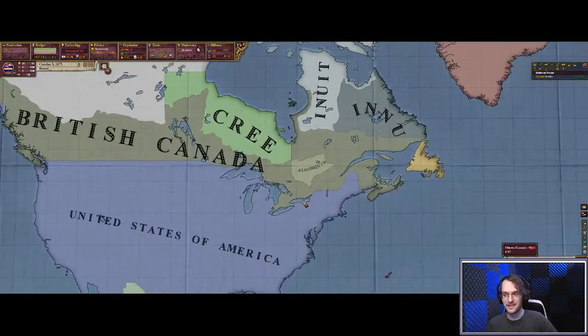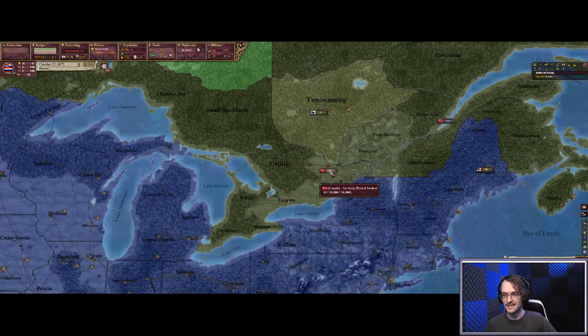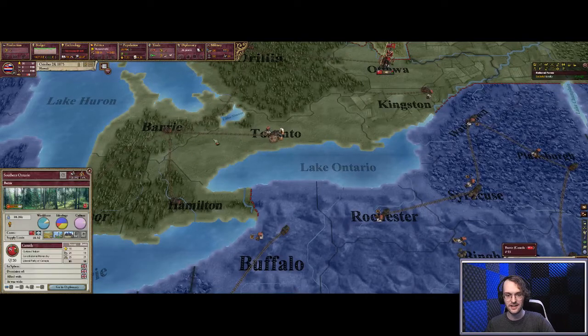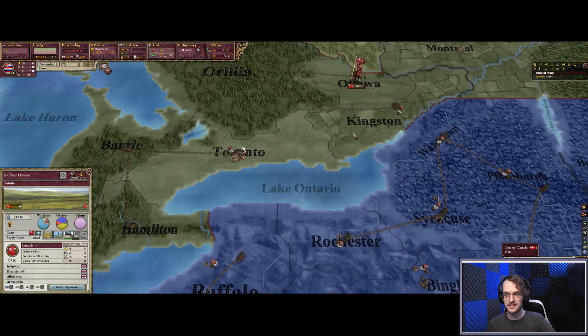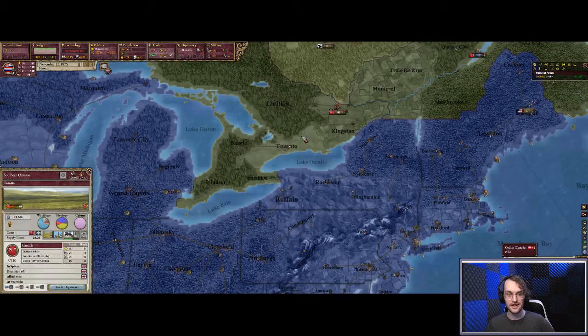So Canada is actually able to, I don't know, build an army. Not much of one, but, you know, look at that. That's not bad. And at the beginning, they can build a small army as well. They actually have a decent economy. Yeah, and Ontario and Quebec are now as densely populated as they should have been.